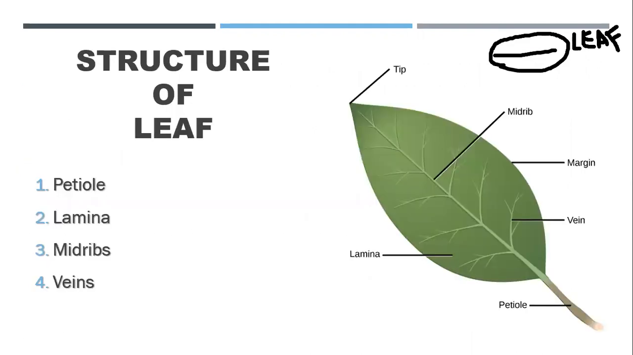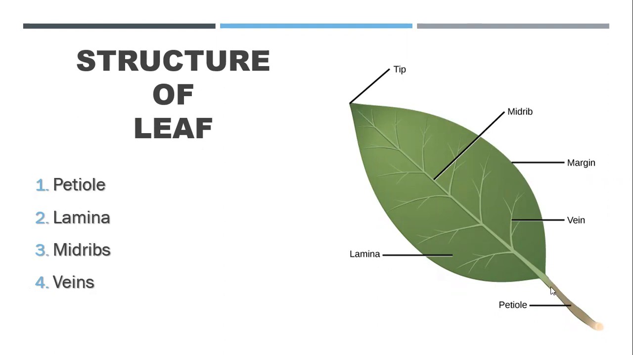Then we have the structure of a leaf, right? So in the structure of a leaf, you can see there are four types. Basically, there are two more things. First is petiole, second is lamina, third is midrib, fourth is veins, and the tip you can see over here, and the margins. Margins are the boundary of the leaves. These structures I will be discussing in the next video, right? I am just giving you an overview over here.